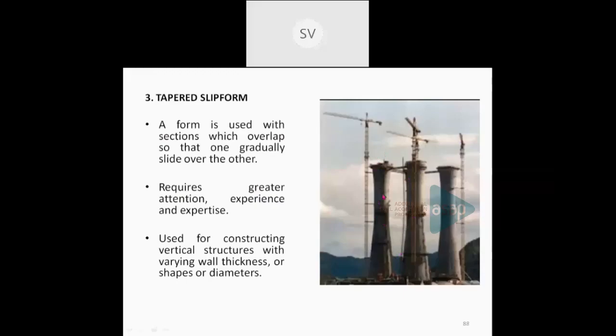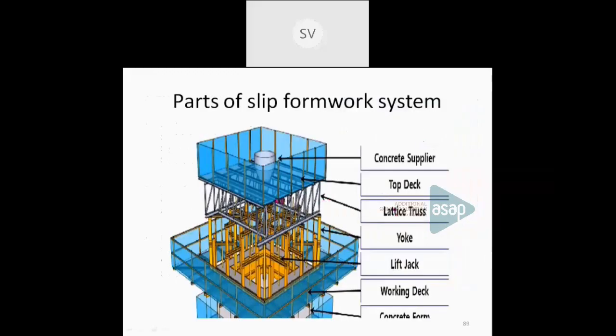So this shows the slip formwork system, a vertical slip formwork system, in which the concrete is supplied through this one. Then it will be provided with yokes. These are yokes. Then top decks will be provided. Hydraulic or lift jacks will be given here. And these are the platforms which are provided for the workers to stand, place reinforcement and support. So that is the working deck. So these are the parts of a slip formwork system.